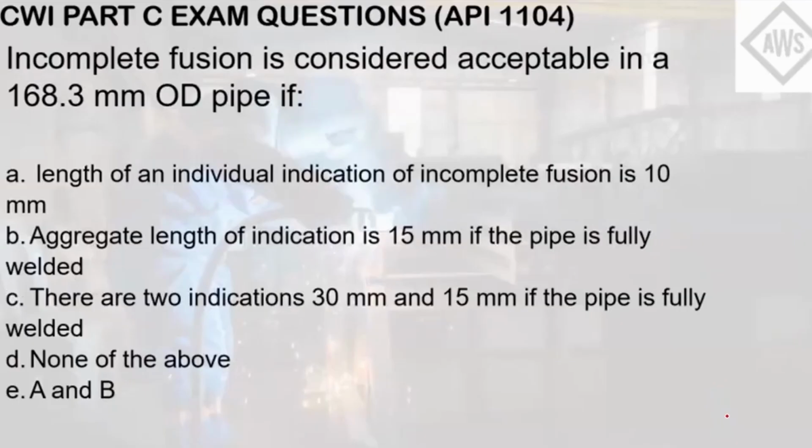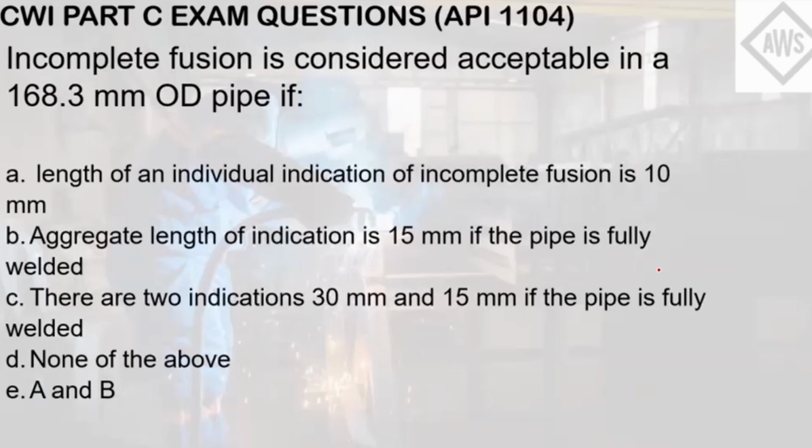Incomplete fusion is considered acceptable in a 168.3 mm OD pipe if letter A, length of an individual indication of incomplete fusion is 10 mm. Letter B, aggregate length of indication is 15 mm if the pipe is fully welded. Letter C, there are two indications, 30 mm and 50 mm. There are two indications, 30 mm and 15 mm if the pipe is fully welded. Letter D, none of the above. Letter E, A and B.